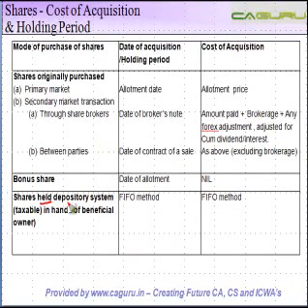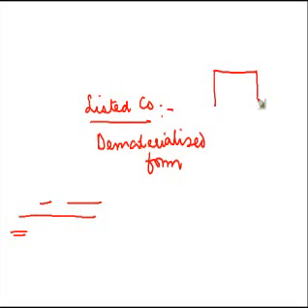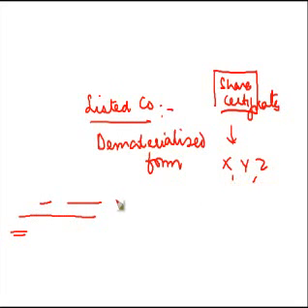Shares held in a depository system are taxable in the hands of the beneficial owner. Now, what is a depository system? Let me explain this to you in brief. In case of listed companies, the shares are required to be in dematerialized form. Normally, there are share certificates which show that this person X, Y or Z owns this many shares in the company, right?